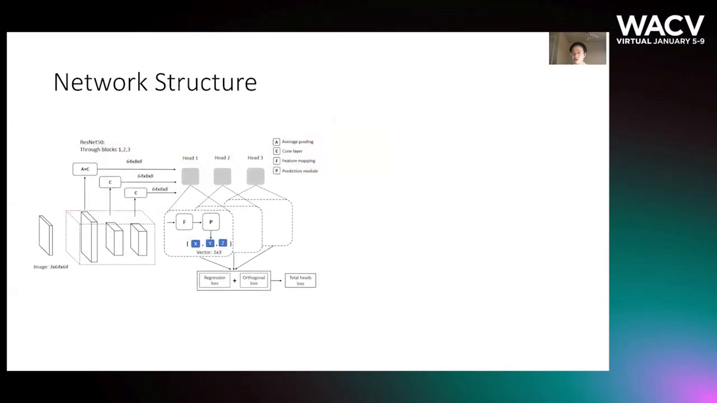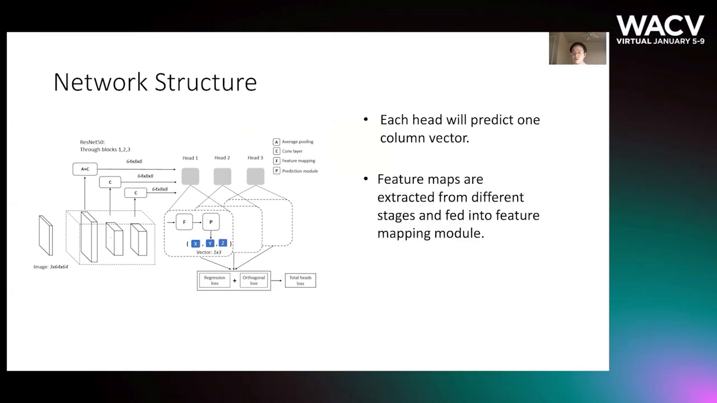The main structure of our network consists of a backbone and 3 head branches. Each head here is responsible for predicting 1 column vector. We define 3 stages, and at each stage, a feature mapping is extracted and fed into the feature mapping module for aggregation. Then the prediction module takes the aggregated features as inputs and makes the predictions by averaging the outputs over all the stages.